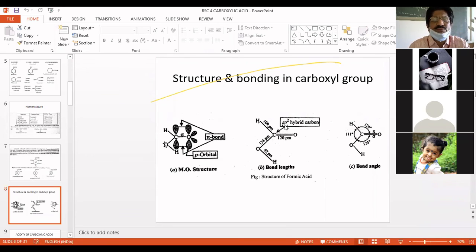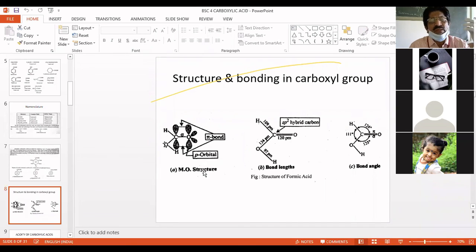So here is an sp2 hybrid carbon, and naturally the bond length depends on the substituent, and this substituent also plays an important role, because this is the structure of formic acid. So these are the p orbitals and the pi bond here, and as you know, there is the sigma bond between the carbon and oxygen.